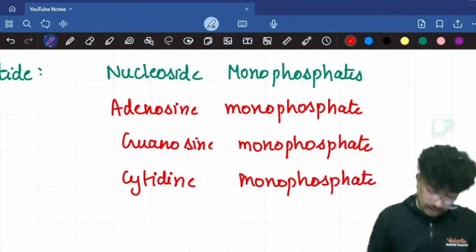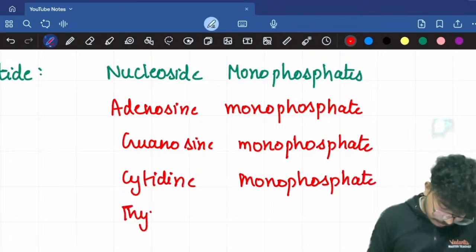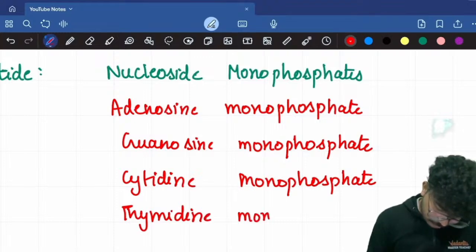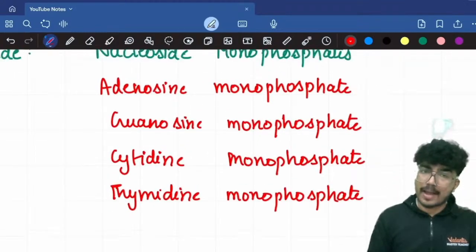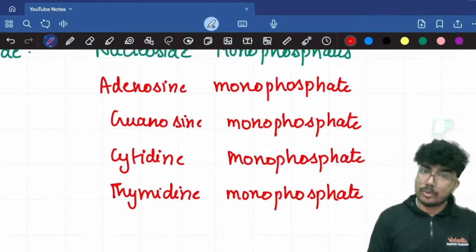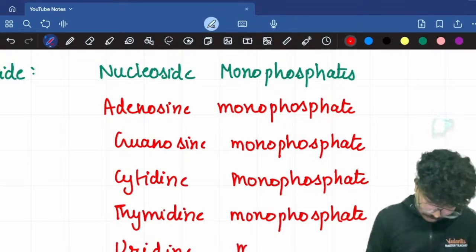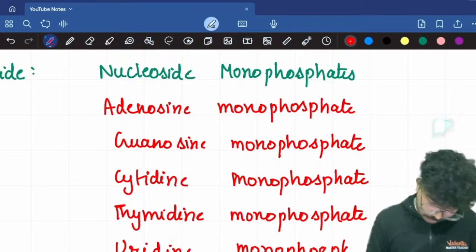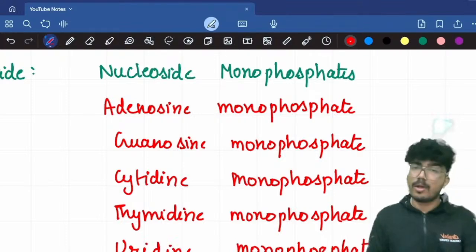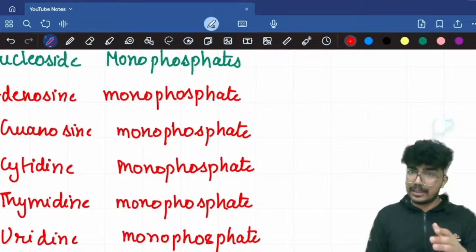You can have thymidine monophosphate. And finally, you have uridine monophosphate. Now these are the names you have.